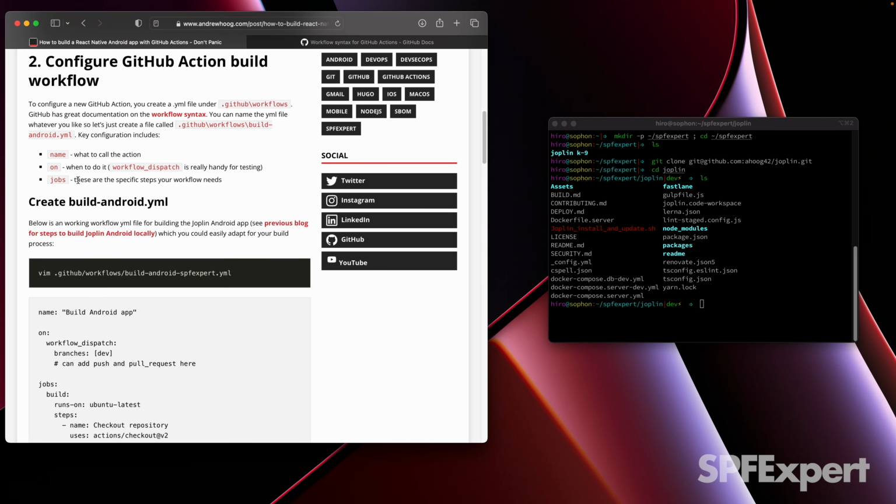So workflow dispatch is just a way that says, give me a little drop down in the GitHub website where I can go in there, select the action, and just manually run it whenever I want to. And then lastly, you'll specify the specific jobs. So these will be the steps that are involved in your workflow.